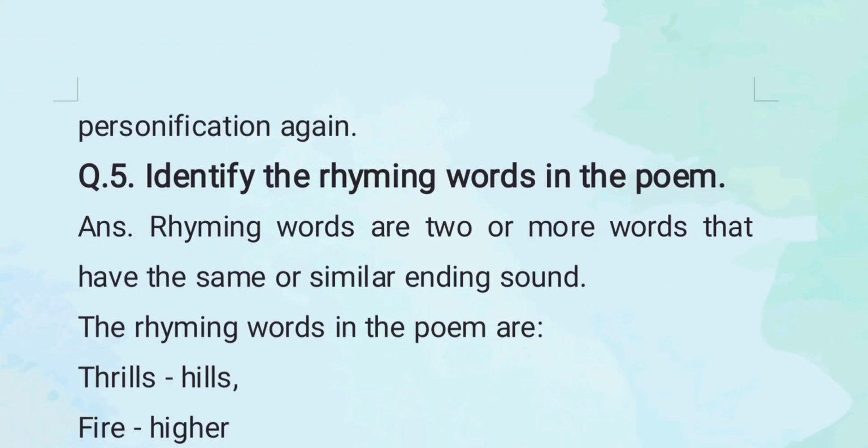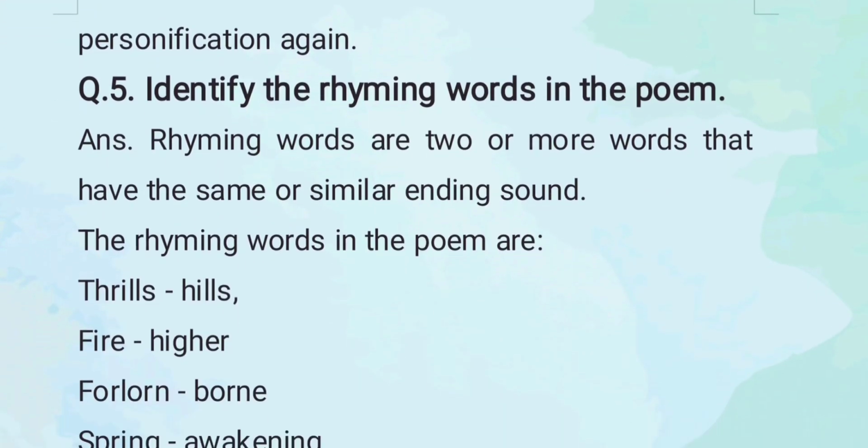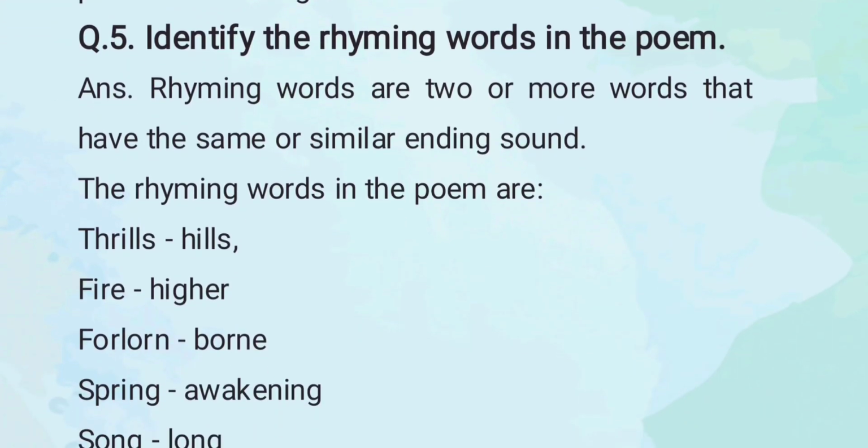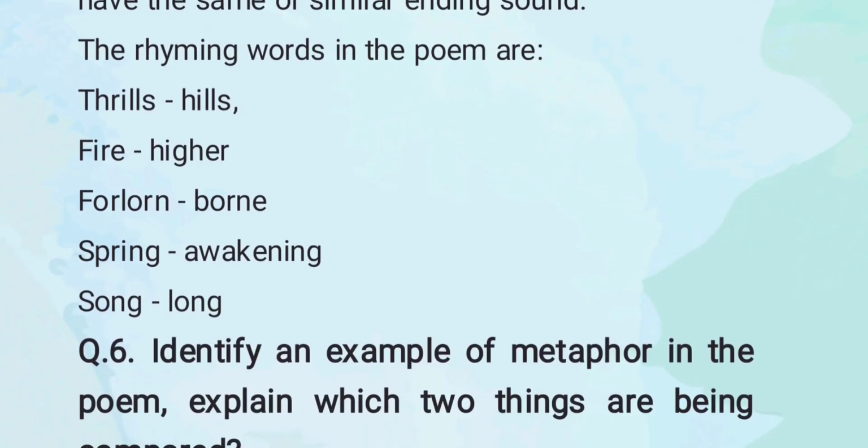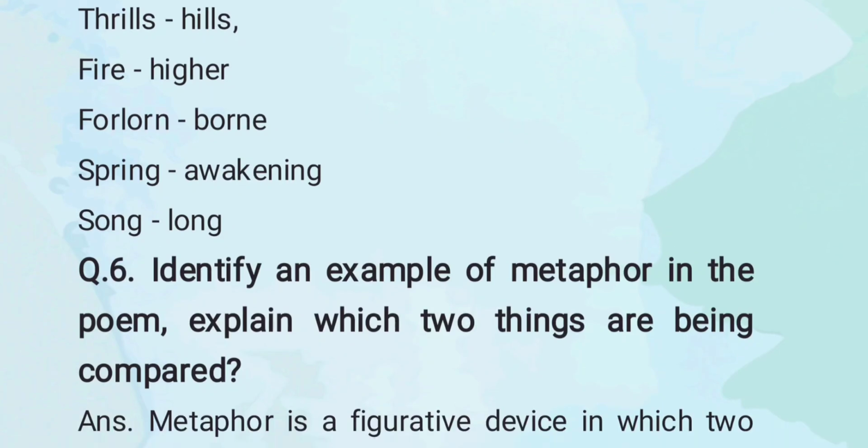Question number 5. Identify the rhyming words in the poem. Rhyming words are two or more words that have the same or similar ending sounds. The rhyming words in the poem are thrills, hills, fire, higher, forlorn, born, spring, awakening, song, long.